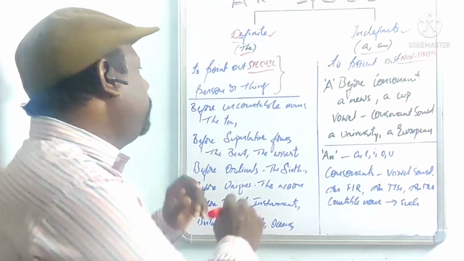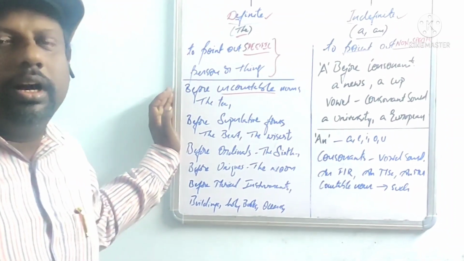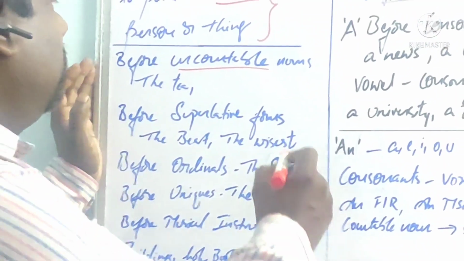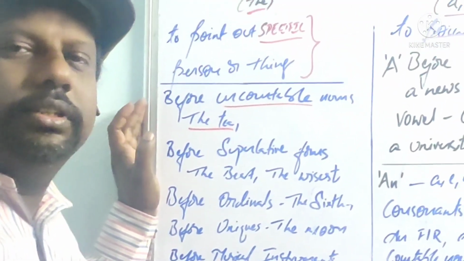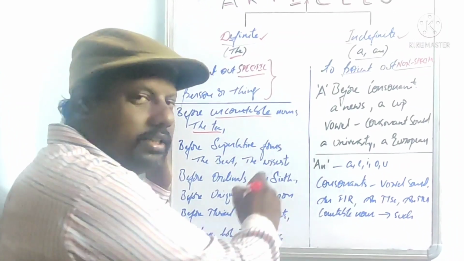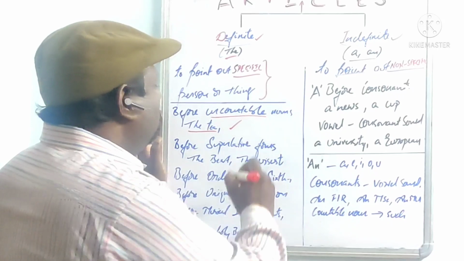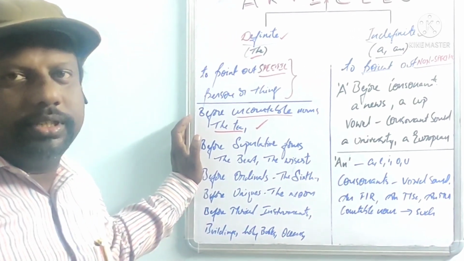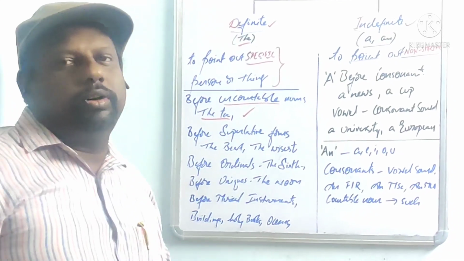Right? And what are the uses of "the", and where will we be using "the"? See the first point: before uncountable nouns we will use "the": the tea, the coffee, the milk, like that. Understood? This is one usage. And before superlative forms.